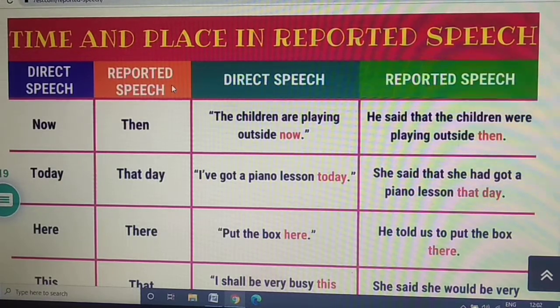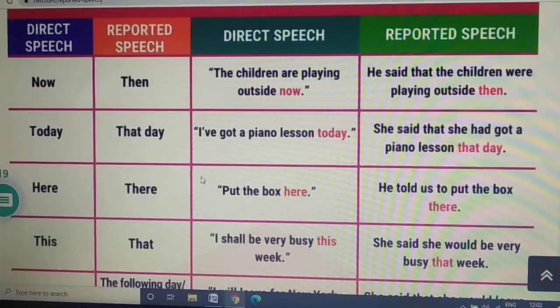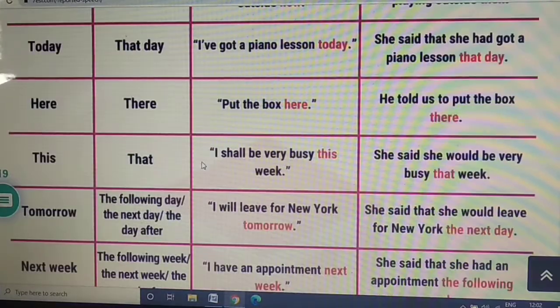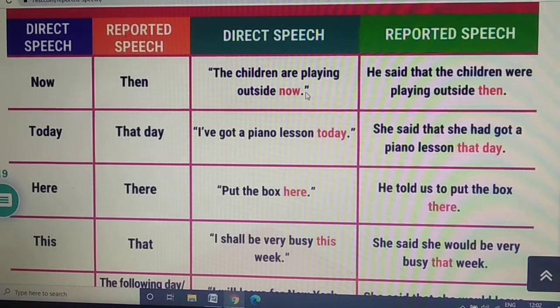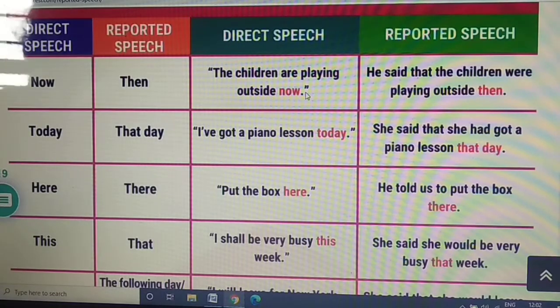Okay, see, time and place in reported speech. This I have already said, isn't it? Now changes into then, today, that day. This is something which you have to learn by heart and remember. Now I'll show you some examples, okay? The children are playing outside now. He said that the children were playing.